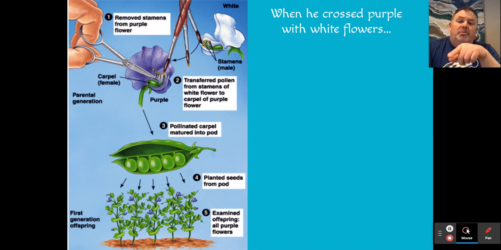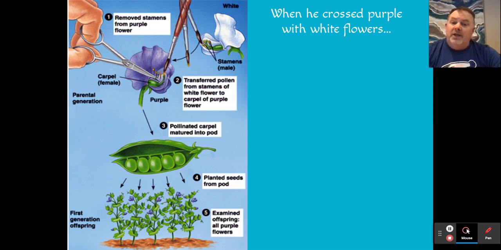So what he did was remove the male parts from the purple plant. In other words, that's the stamens, and he left the female part called the carpel on the purple plant. Next, he went to a white flowered plant and took the male stamens with the pollen and brushed it onto the carpel of the purple plant. Again, what we're trying to do is introduce sex cells from one white pea plant to the purple plant to see what type of possible combinations we would get.